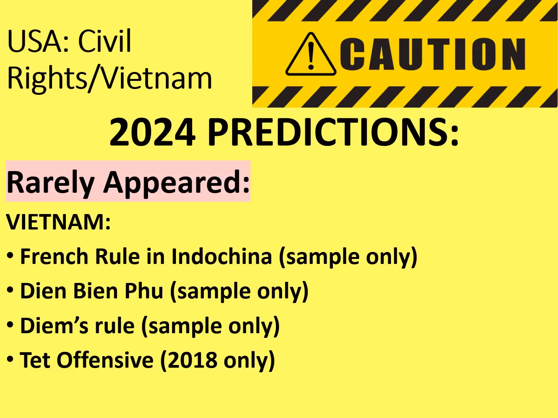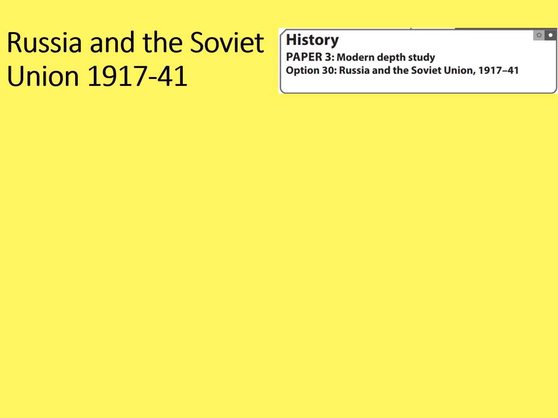Now let's move on to the final topic I'll be covering in this video. Now we'll have a look at Russia and the Soviet Union, 1917 to 1941. Okay, this is the topic that I know least about as I've not prepared a rapid revision series on it. Sorry for anyone studying it. And also it's not something that I've taught before, although I do find it really interesting. So if this is a little bit less detailed, I'm sorry about that, and we'll just have to see how I do on the predictions.